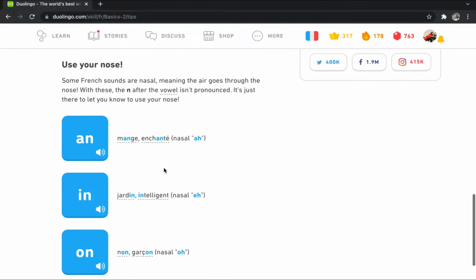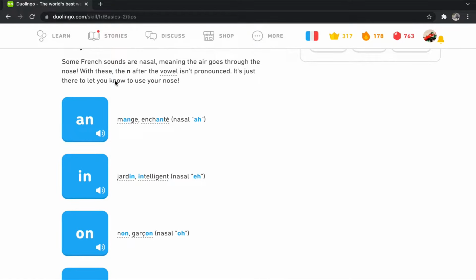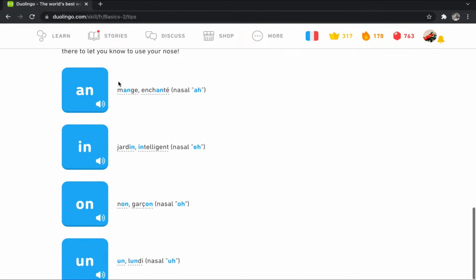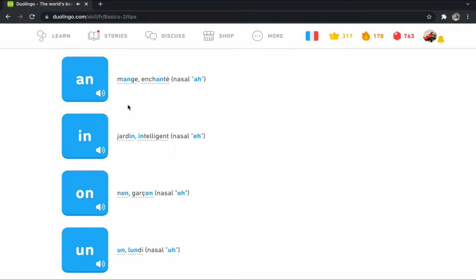Now use your nose. Some French sounds are nasal, meaning the air goes through the nose. With this, the end after the vowel isn't pronounced. It's just there to let you know to use your nose. This might be a little hard for you, but in time you will get to do it right.